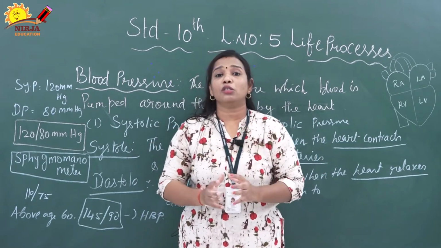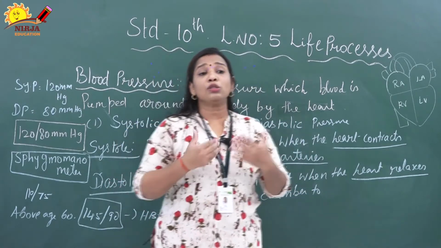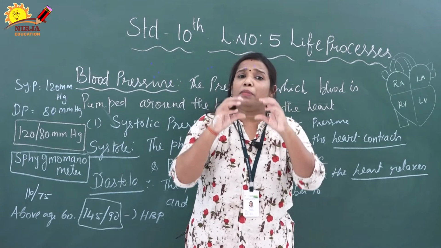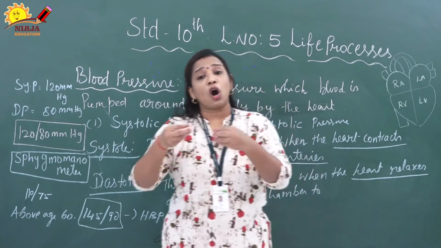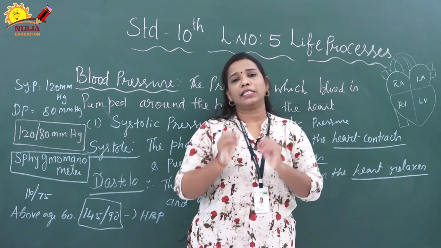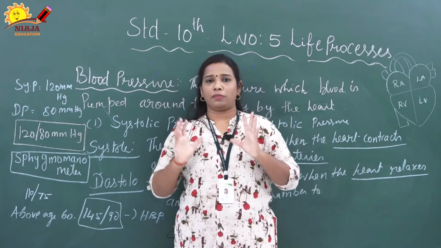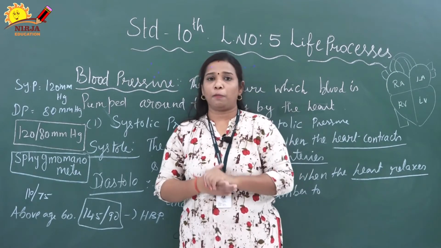That pressure is called systolic pressure. Next one is diastolic pressure. It is the minimum pressure in the arteries during the relaxation phase of the heart. I hope you have understood what is systolic pressure and diastolic pressure.